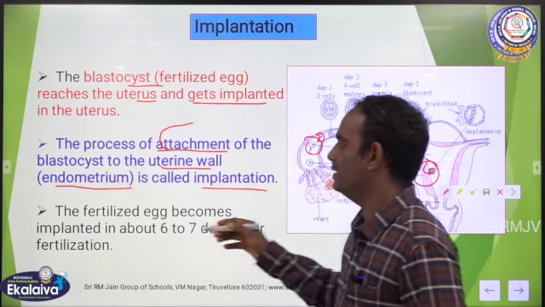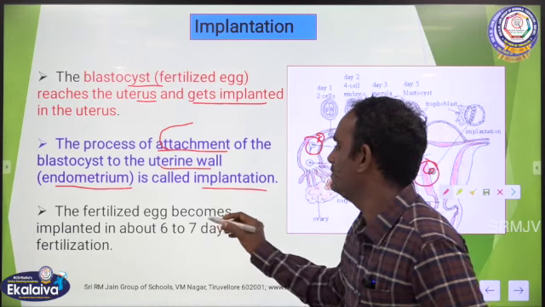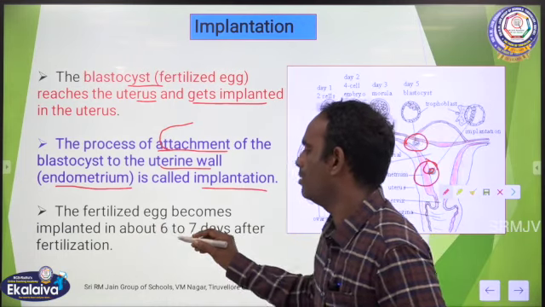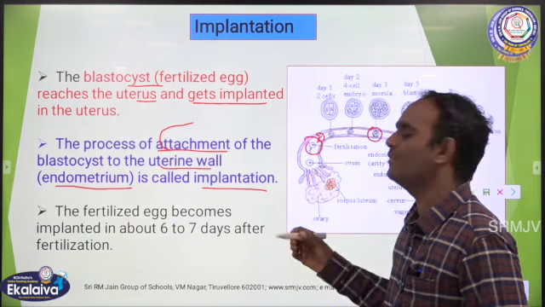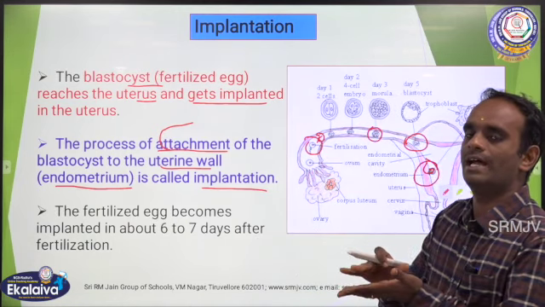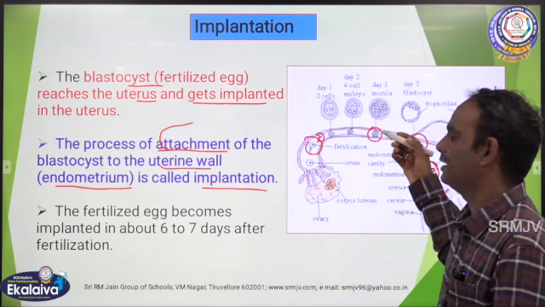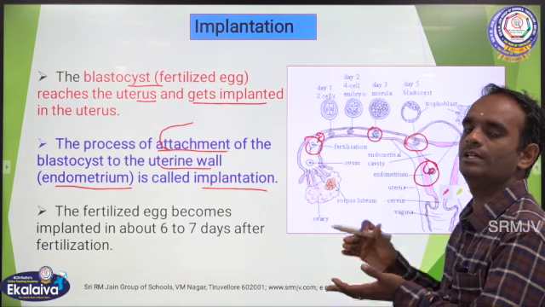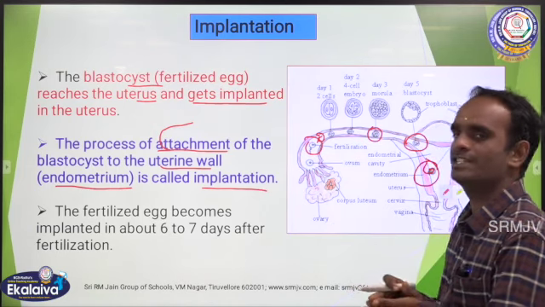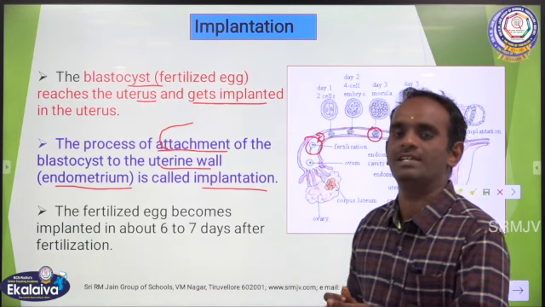Okay. The next one: the fertilized egg, that is the blastocyst, becomes implanted about 6 to 7 days after fertilization. Fertilization is completed, and then it takes 6 to 7 days for the fertilized egg to reach the uterus wall. Okay. So the attachment takes place about 6 to 7 days after fertilization. Clear, children?